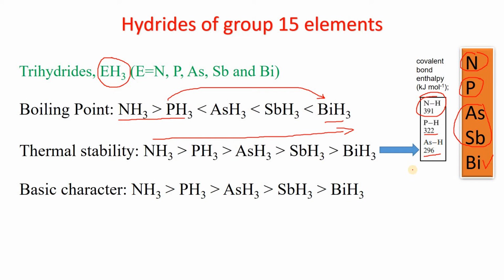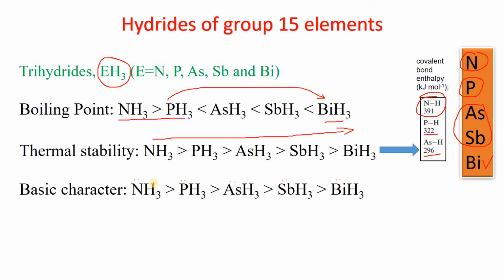The basic character means the tendency to donate the lone pair of electrons present on the central atom E towards a Lewis acid. The basic character decreases. NH3 has a lone pair on nitrogen, then phosphorus also has a lone pair, then arsenic, antimony, bismuth.